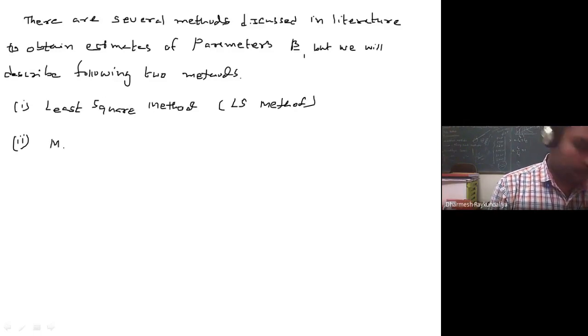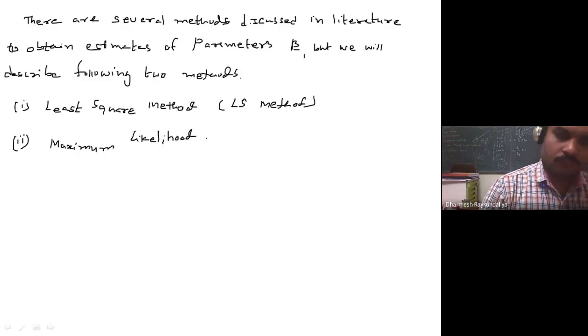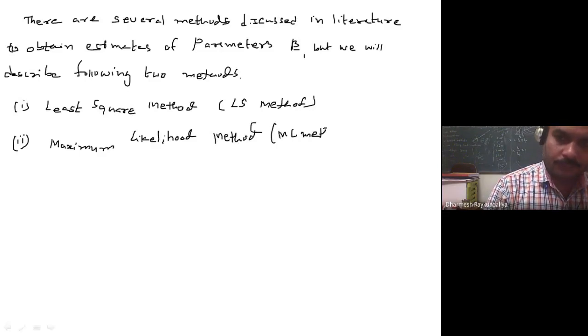The second one is the maximum likelihood method, which we call the ML method. So we will describe these two methods.